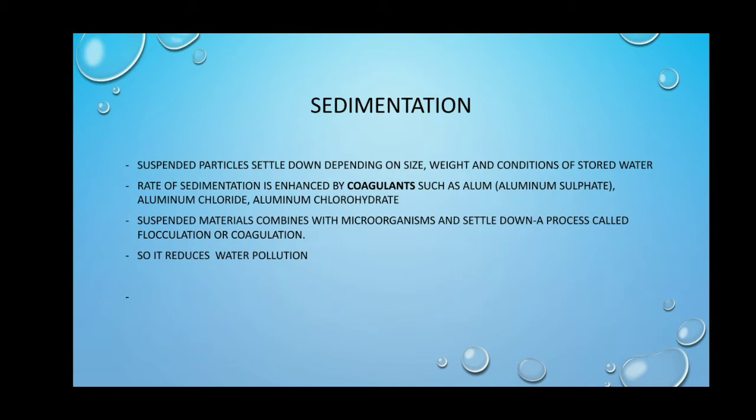This procedure is called coagulation or flocculation. The microorganisms remain viable for some time. Thus, sedimentation provides partial reduction of microorganisms in water due to their settling on the bottom, but does not sterilize the polluted water. So, we have to go for the second step, that is filtration.